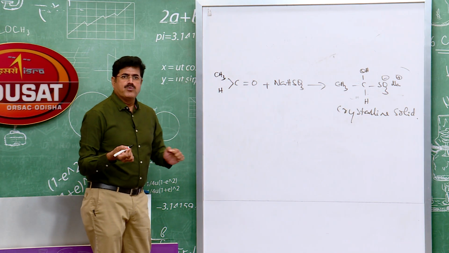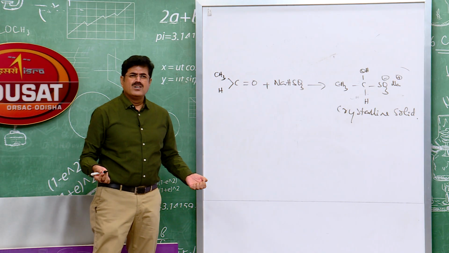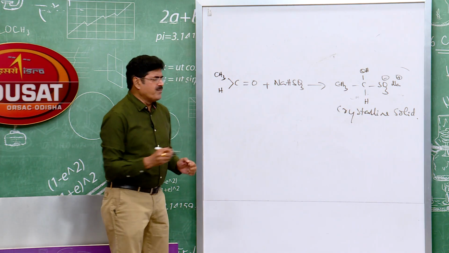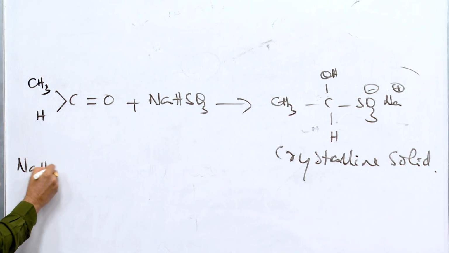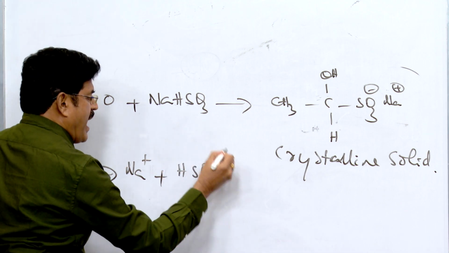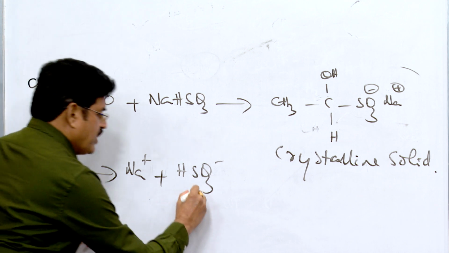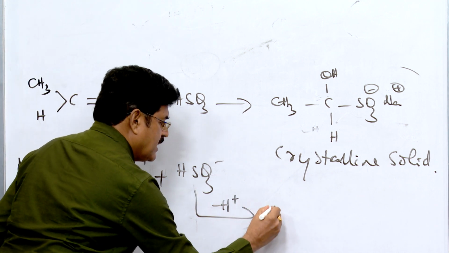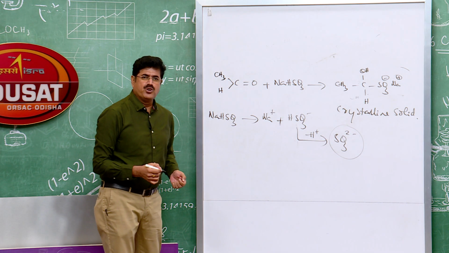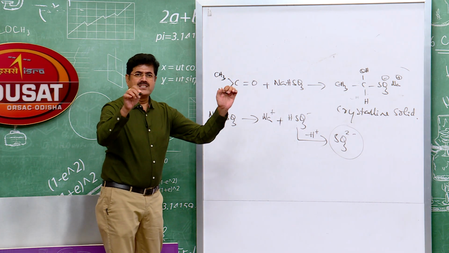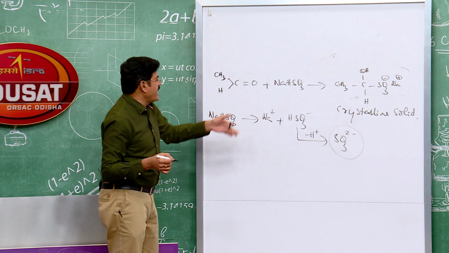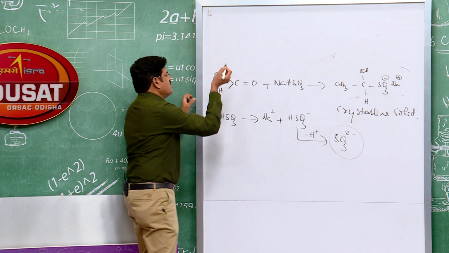In sodium bisulfite, which one is the nucleophile here? NaHSO3 gives Na plus and HSO3 minus. From HSO3 minus, after removal of H plus, it gives SO3 2 minus. So the nucleophile is the sulfite ion, SO3 2 minus, which is pyramidal. So how does it attack? How does the sulfite ion attack the carbonyl carbon? Let's see the mechanism here.